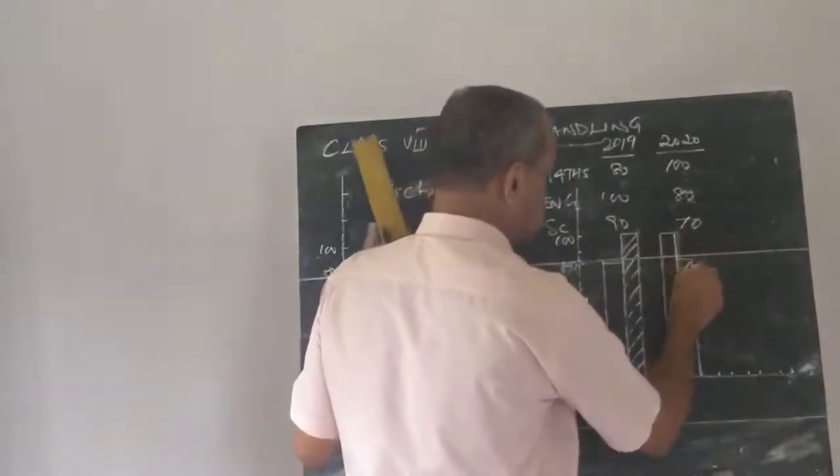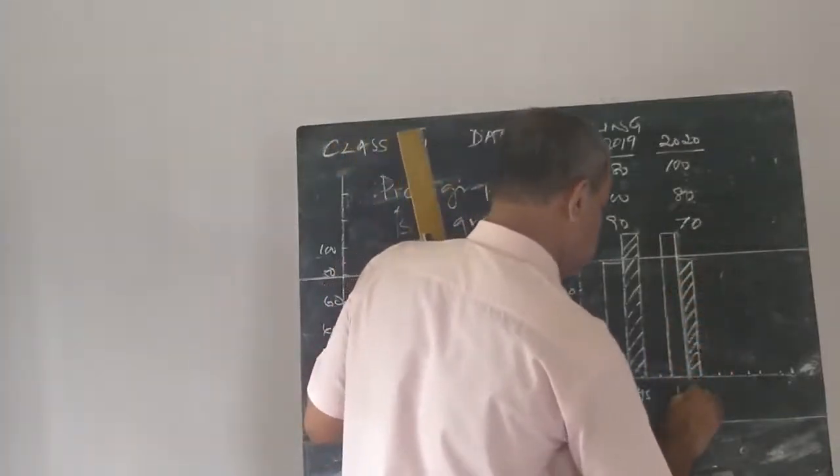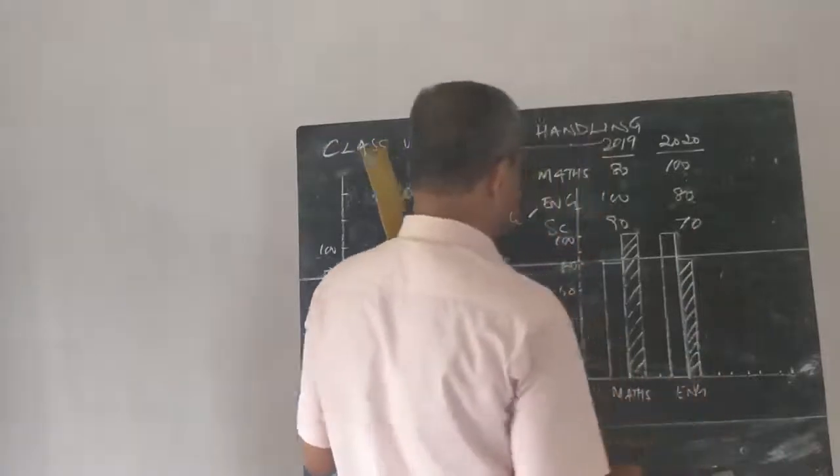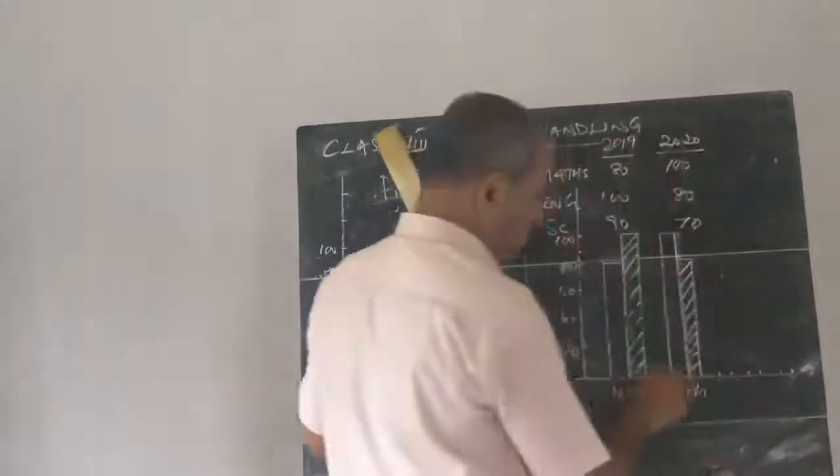That's English. Now science, 90 and 70. Leave 1 unit.